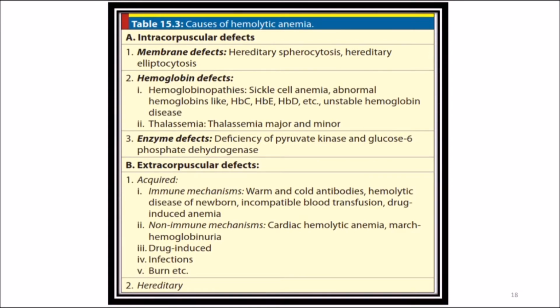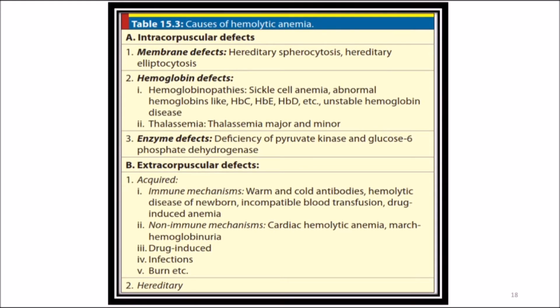The membrane defects are hereditary spherocytosis, hereditary elliptocytosis, etc. Hemoglobin defects can be sickle cell anemia, HbC, HbE, HbD, etc., or thalassemia, mainly major and minor forms. Enzyme defects can be pyruvate kinase deficiency or glucose-6-phosphate dehydrogenase (G6PD) deficiency.